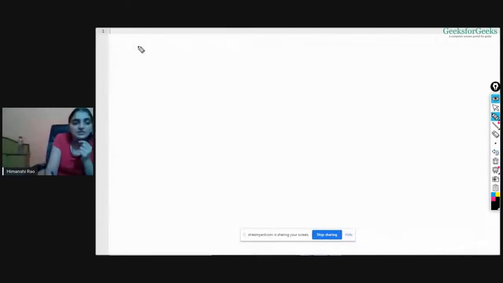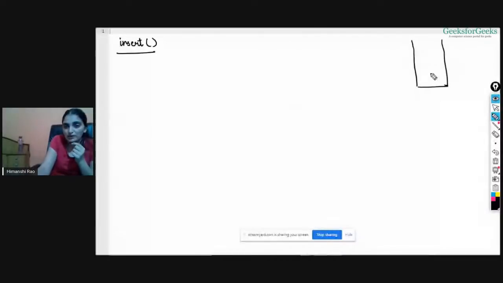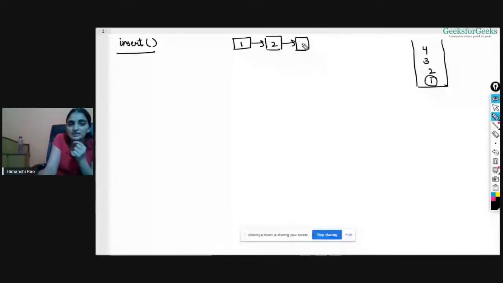So what is the first operation? The first operation is to insert something. Say I want to insert something inside my stack. In the case of a linked list, we have nodes, right? Say I want to create this stack. Let's draw it here: 1, 2, 3, 4. I want to make this stack. So these elements will be represented in the form of nodes in a linked list, right? Your linked list should look like this: 1, 2, 3, and 4, right?